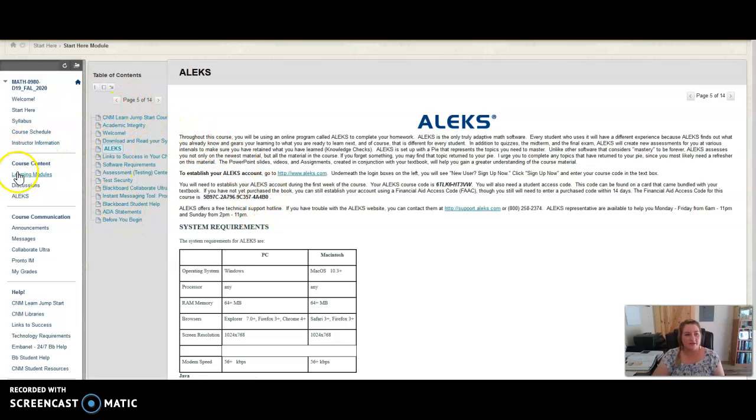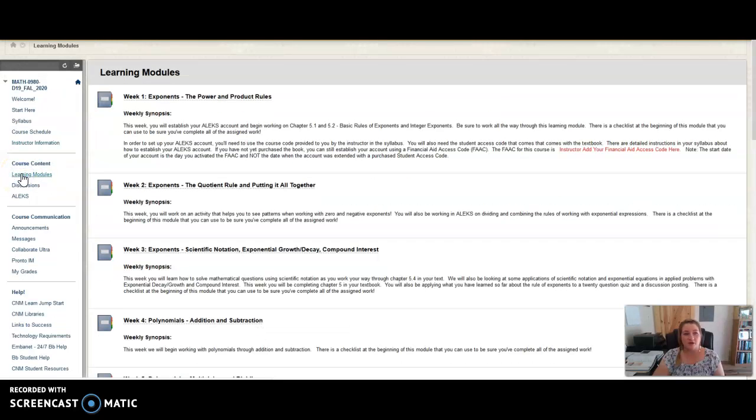Once you've gone through all of this, the majority of our information is going to be under our learning modules. You have the syllabus here. You can click on it and get our syllabus. The course schedule, if you want to know the basic schedule that we're going to be going through, will be under course schedule. Instructor information is where you can find out information about me. You're going to learn a little bit about my background, and you have access to when my office hours are going to be and communication with me.